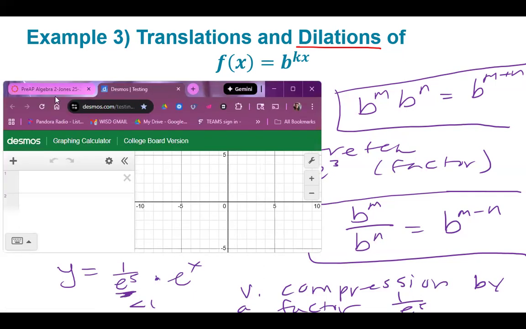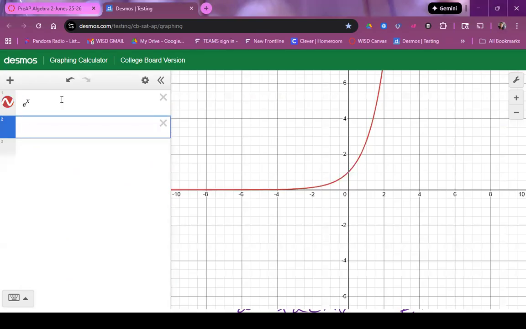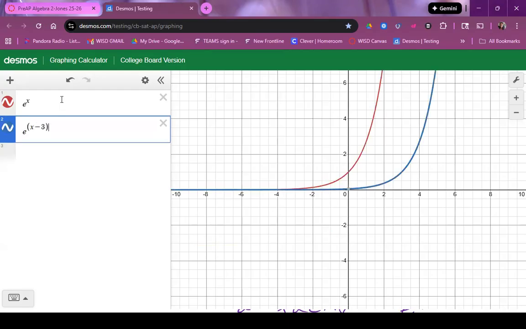So let's look at how that looks on a graph. Initially, all of them start off as e to the x, right? That's the parent function, and we're going to transform it based on what was given. So the first transformation we had was e to the x minus 3. Was it? Nope, power. Forgot. In Desmos, make sure you use parentheses when you're putting more than one thing as a power. Okay? And it shifts my red to the right, correct?